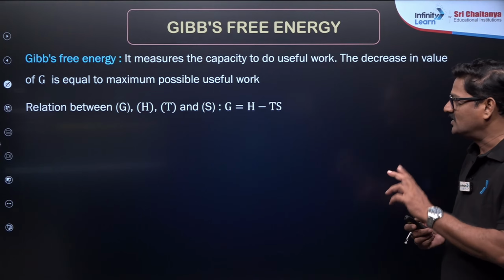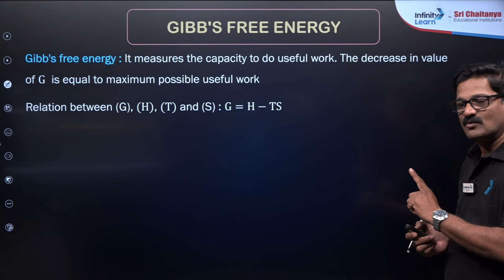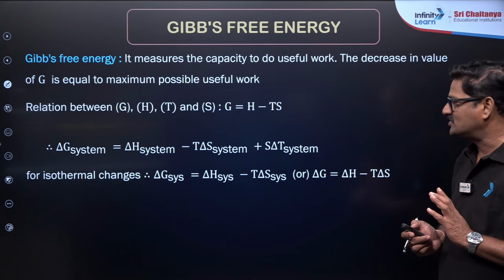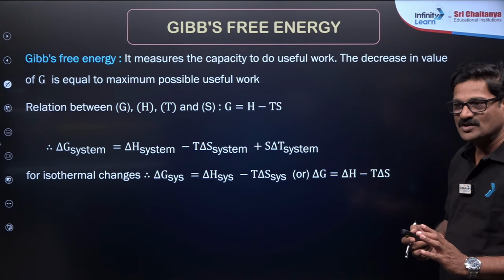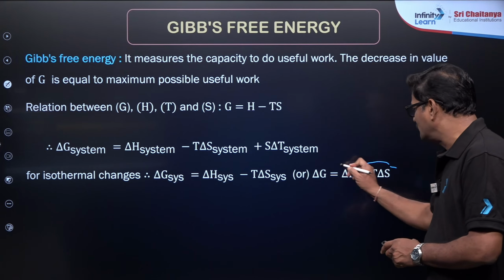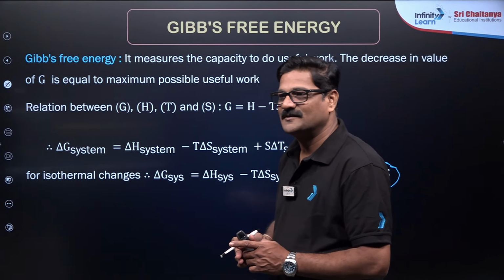So the relation between G, H, T, S is given as G is equal to H minus TS. That is, delta G is equal to delta H minus T delta S. This is called the Gibbs free energy change. So just like Newton's laws.